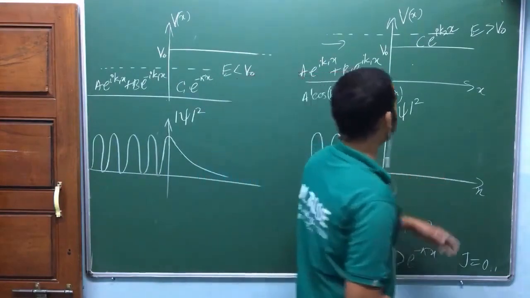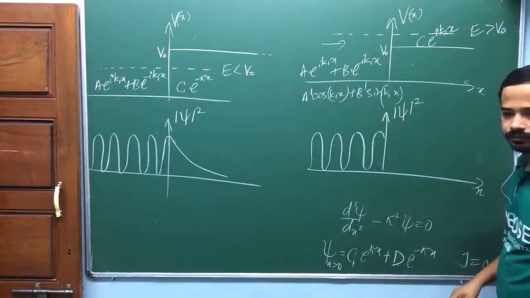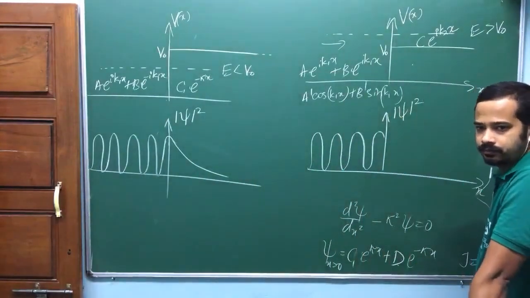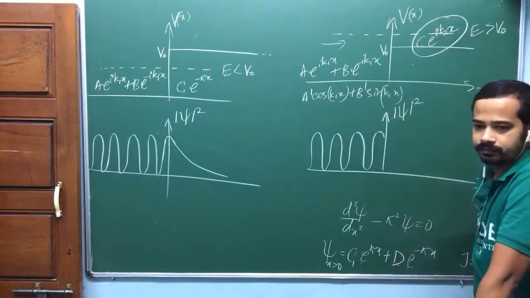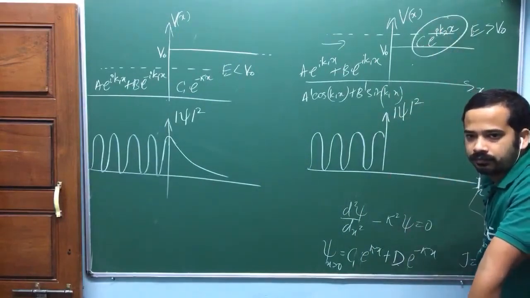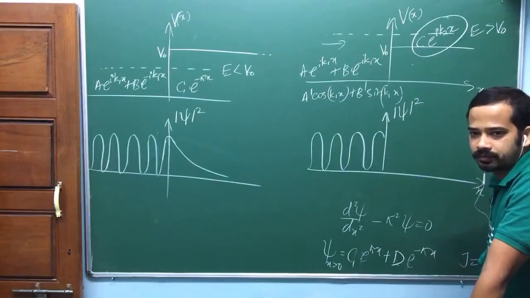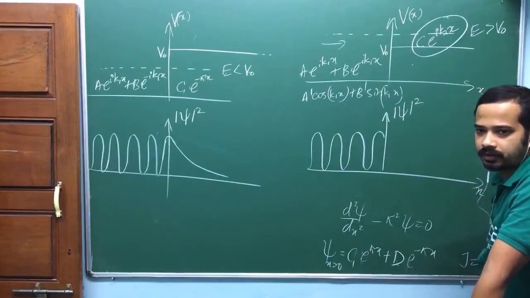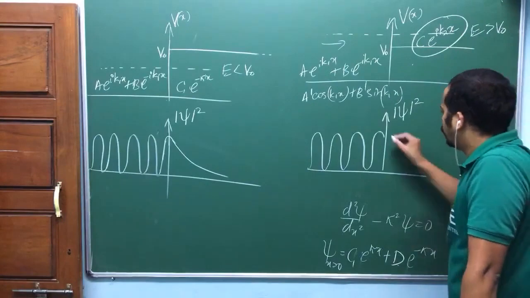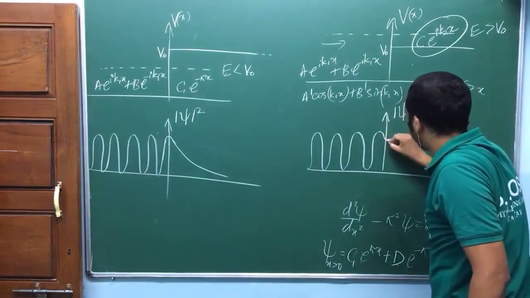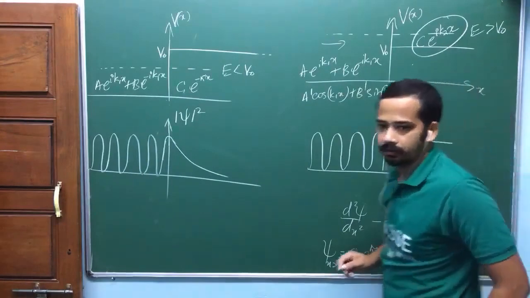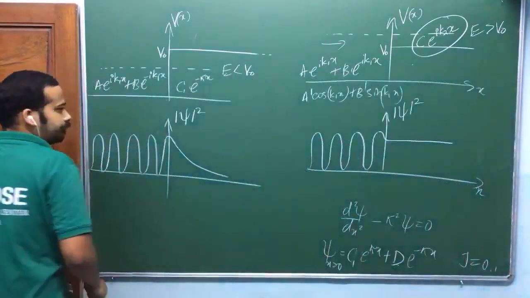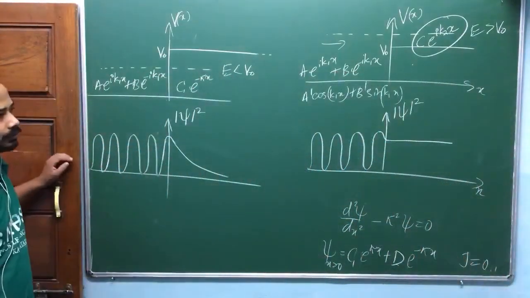Now what is in this region? What is mod square of this one? What is mod square of that one? Constant, isn't it? E power i theta, mod square constant. So that it should be like this. Smoothness should be there, okay, in the curve. Why? Derivative should be continuous.